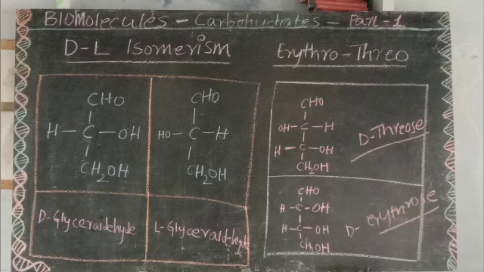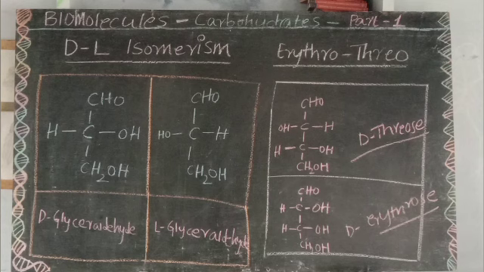And the last one is erythro and threo. These are two older prefixes still commonly used to distinguish diastereomers. Diastereomers means non-superimposable and non-mirror images. They are called threo and erythro in the case of carbohydrates when drawn in Fischer projection. Fischer projection means whatever you are seeing on the screen. Those are called Fischer projections.